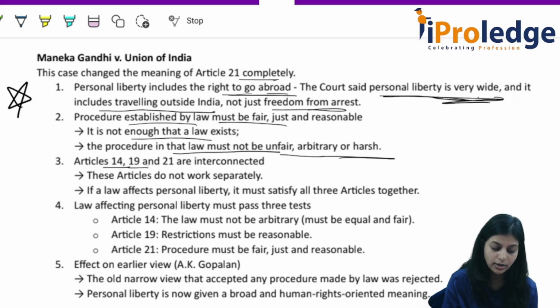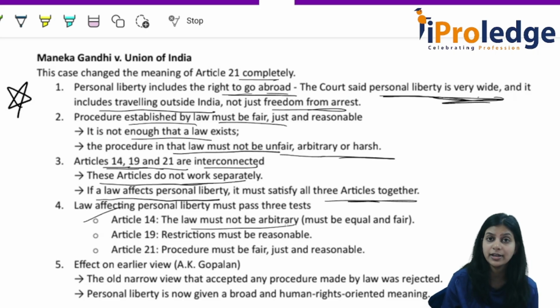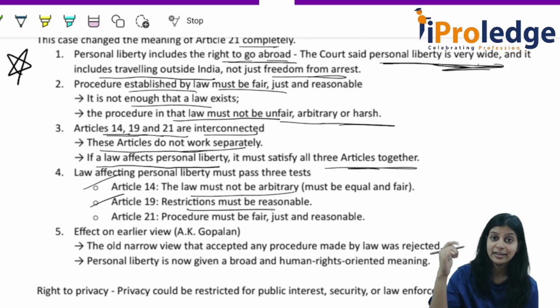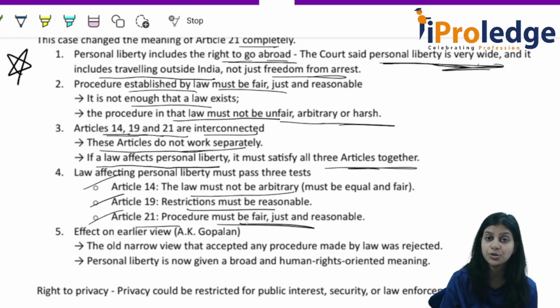Article 14, 19, 21 are interconnected. These articles do not work separately. If a law affects personal liberty, it must satisfy all three articles together. So Article 14 says what? The law must not be arbitrary, right? It has to be equal and fair. Equality. Article 19 is what? Restrictions. And the restrictions you are imposing have to be how? Are those rights absolute? No, they come with restrictions and that has to be reasonable. And then Article 21, procedure, how should it be? Fair, just and reasonable. Got it? So these three articles are interconnected.